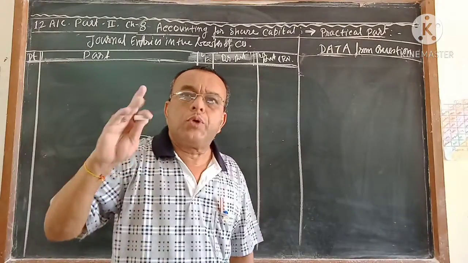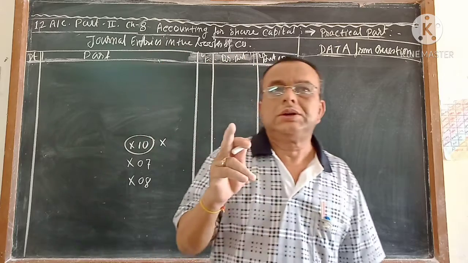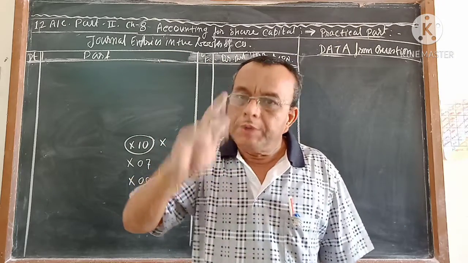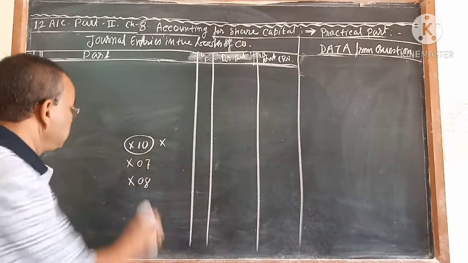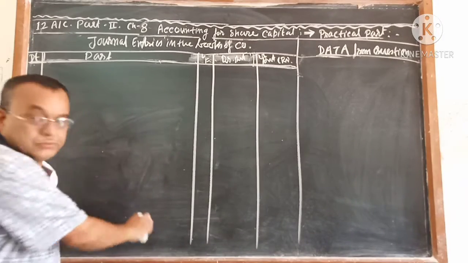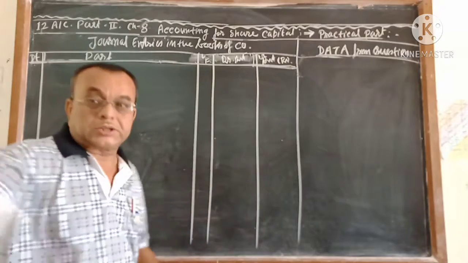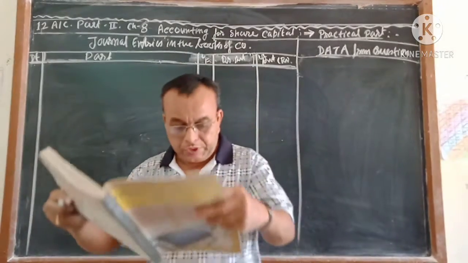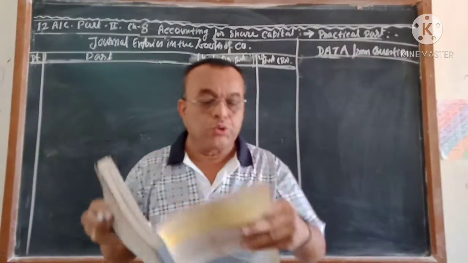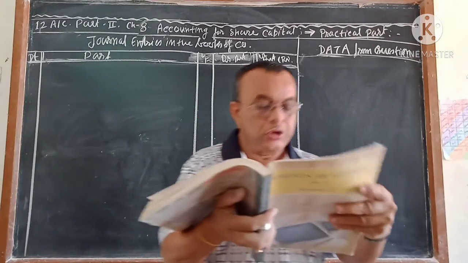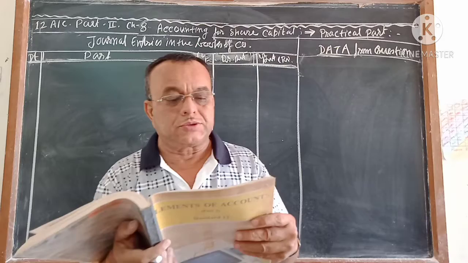So, depending on when the company cancels his share, the amount will come. Let me read the question so that you can understand what is given and what is not given. According to your textbook, page number 40, illustration 14. Page number 40, illustration 14 is a very important question.